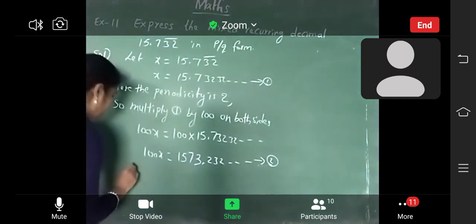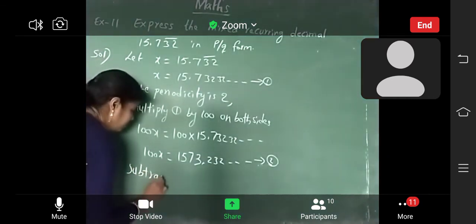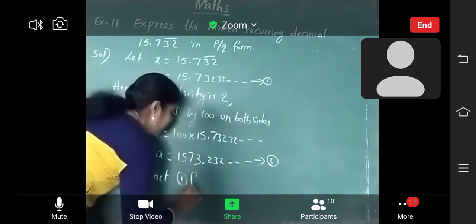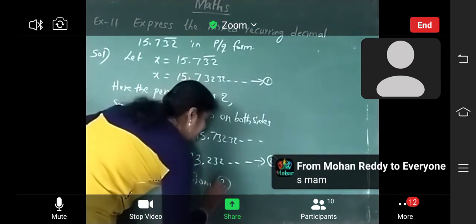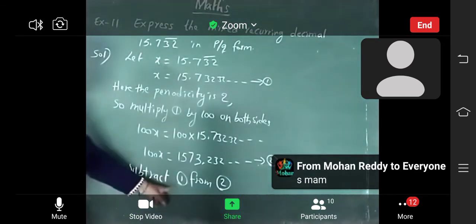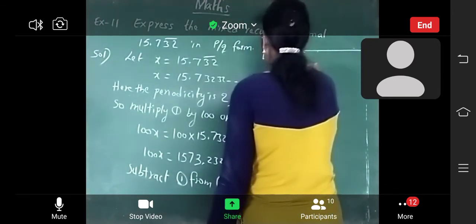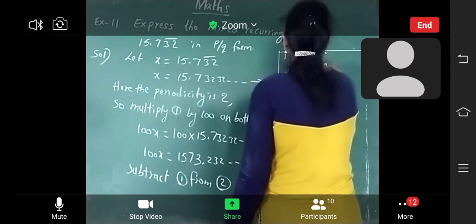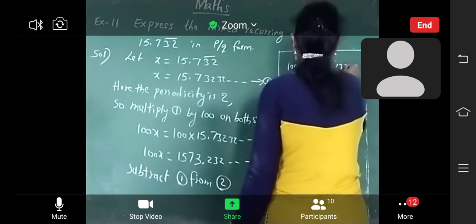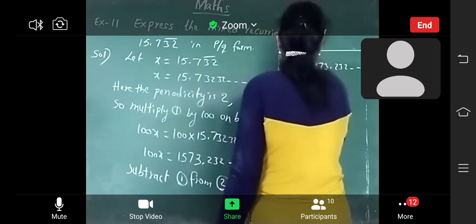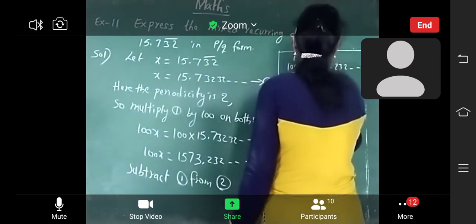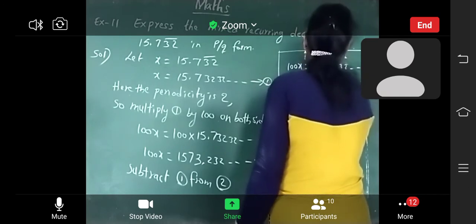Now subtract the first equation from the second equation. What is the second equation? 100x is equal to 1573.232 and so on. First equation, x is equal to 15.732 and so on.